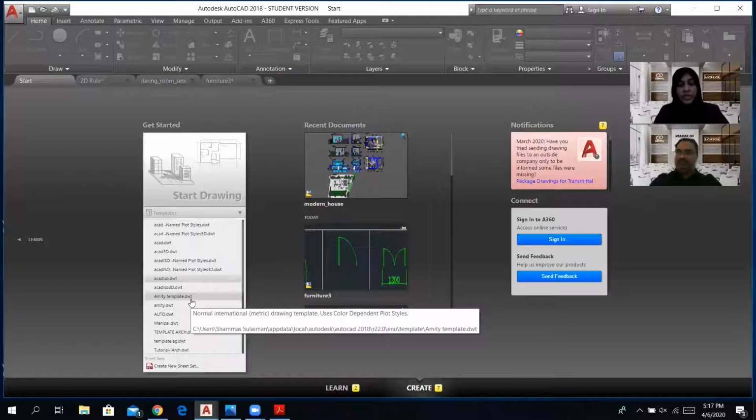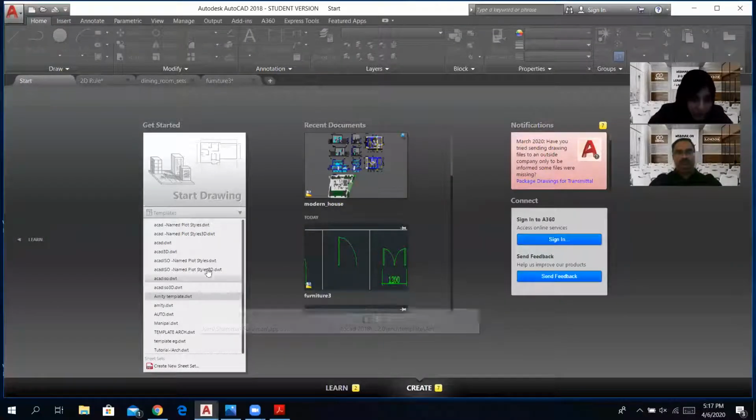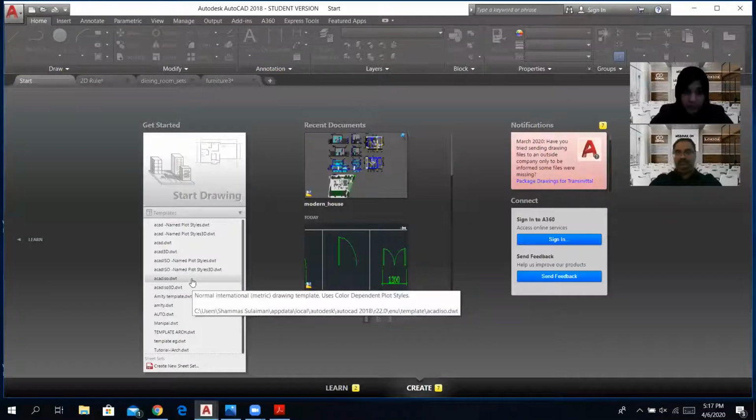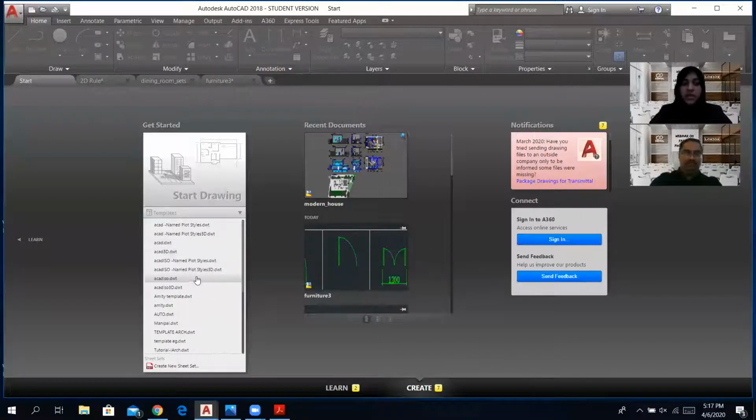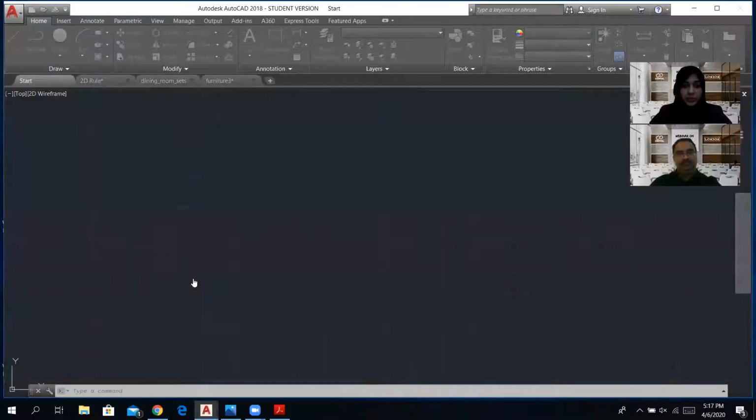Now, keep in mind, we have two unit systems that we work with: imperial and metric. Over here, we use metric. So by default, we use a template that is already set in units of millimeters. Over here, we're going to go ahead and use ACAD ISO. There are a lot of other templates, but it's not necessary to explain them now. For now, ACAD ISO is for metric and ACAD is for the imperial system. So I'm going to go with ACAD ISO.